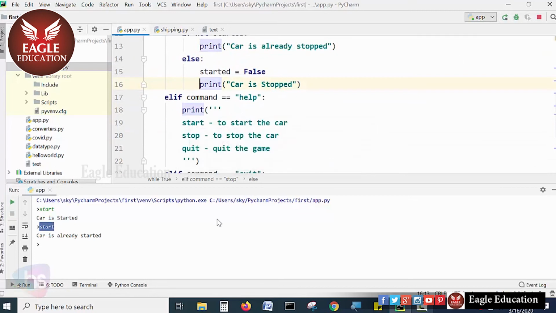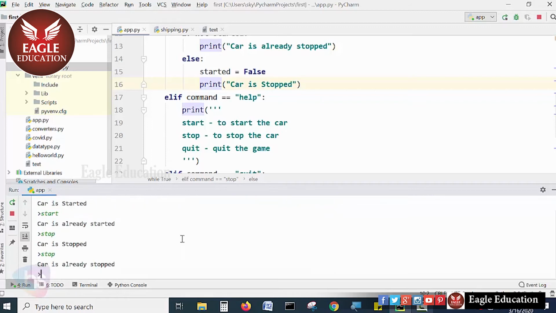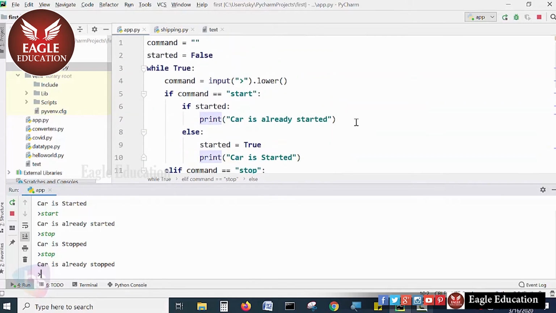Yes, rerun. Now you can press start. Started. Again start: car is already started. Stop: car is stopped. Again you press stop: car is already stopped. See how you are beautifying the program. This is how the structure of the program is going.